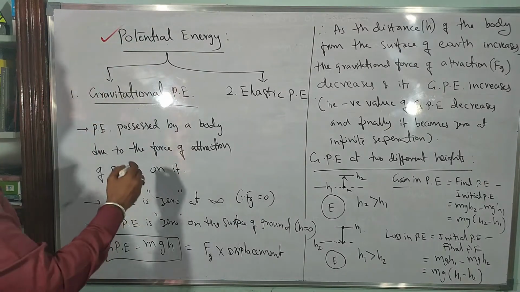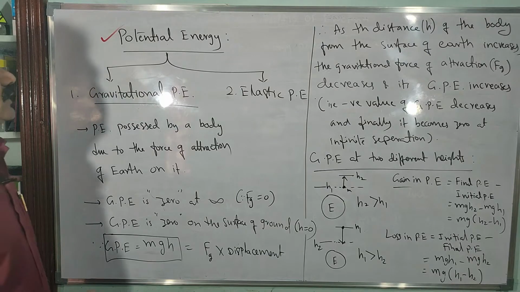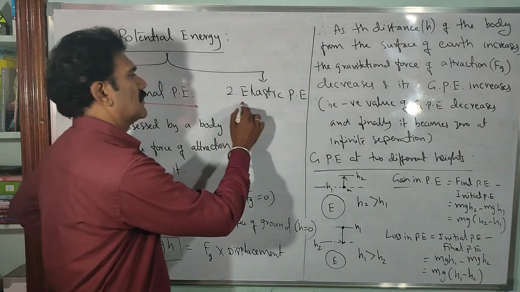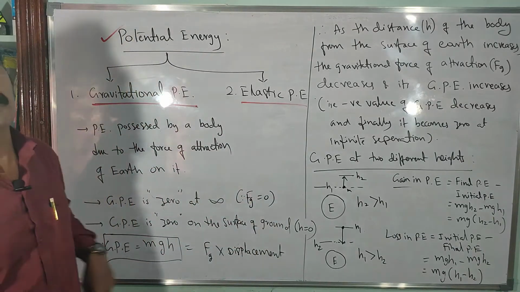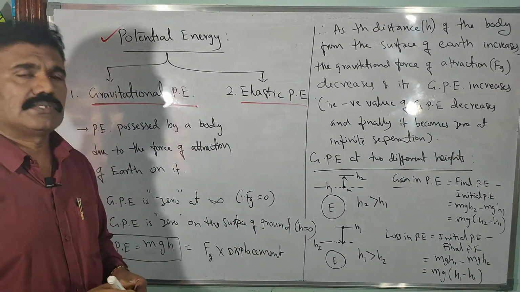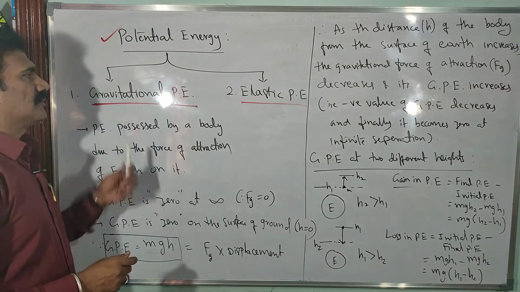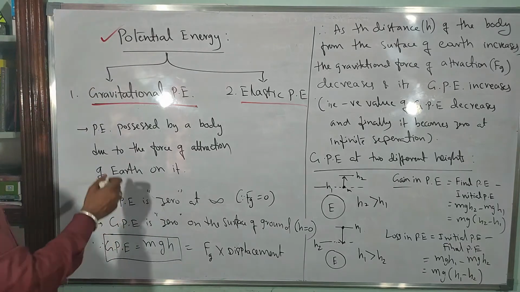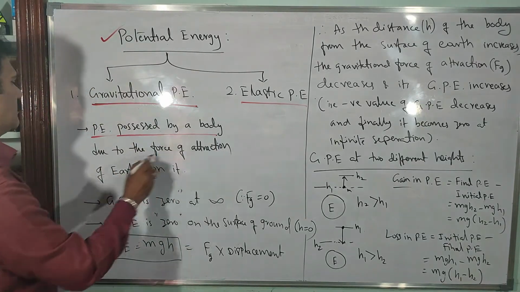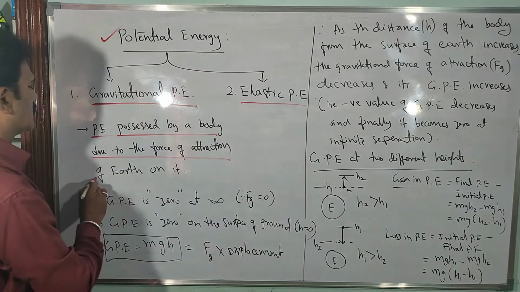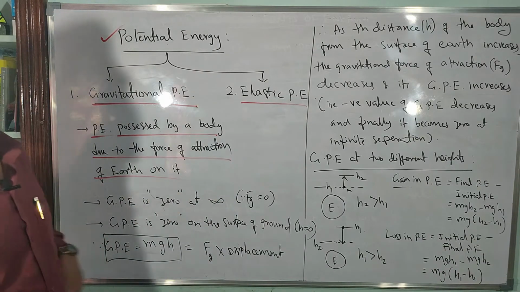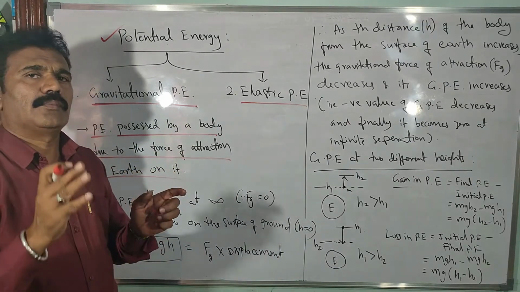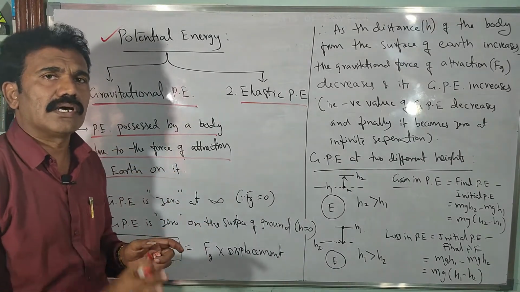Now let us focus on what particularly is potential energy. We have potential energy in two forms: either gravitational potential energy or elastic potential energy. Depending upon the examples we have discussed, you can classify them as gravitational potential energy or elastic potential energy. Now let us see what gravitational potential energy is first. It is the potential energy possessed by a body due to the force of attraction of the earth on it, the potential energy of a body due to its state of rest, acted upon by the force of gravity of the earth only.